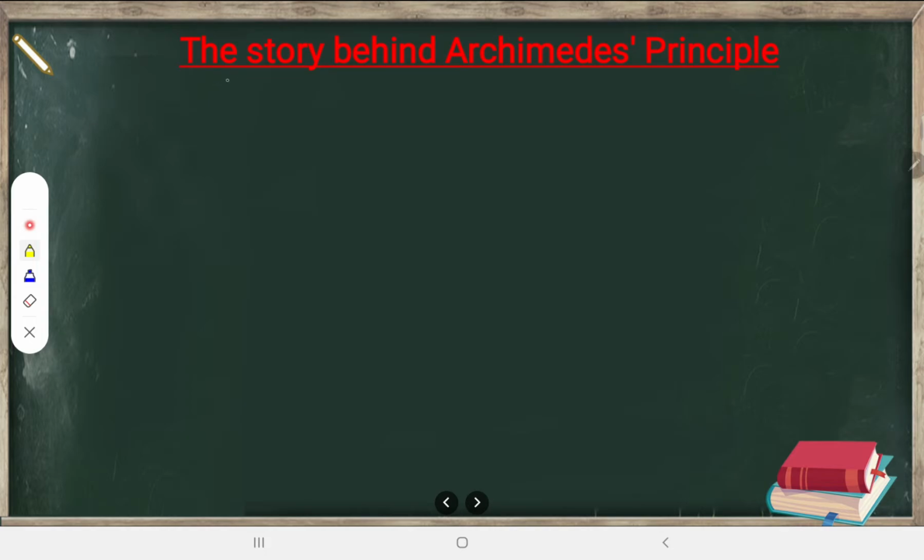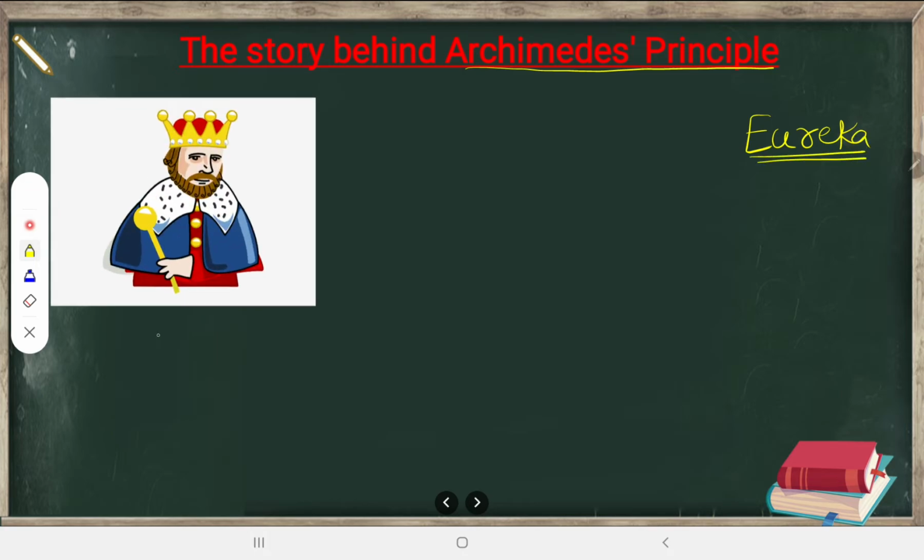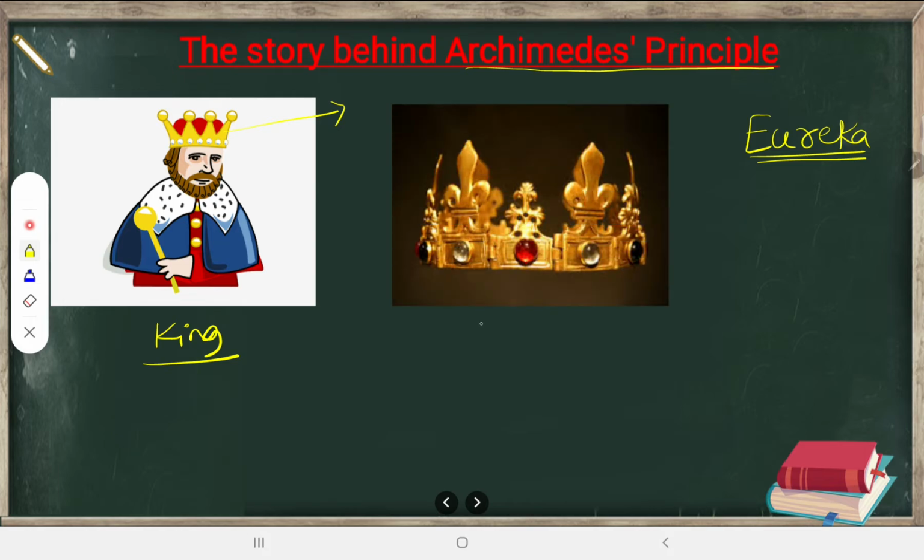First things first. What is the story behind Archimedes' principle? You know that famous story of Eureka, right? There is one word called Eureka. So what is the meaning of this and what is that story? Let's see that. There was a king, and definitely a king must be wearing a crown. You can see the crown here, right? So this is the crown. He used to wear a gold crown, and one day he got a doubt